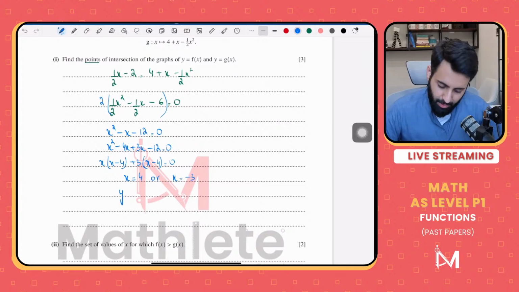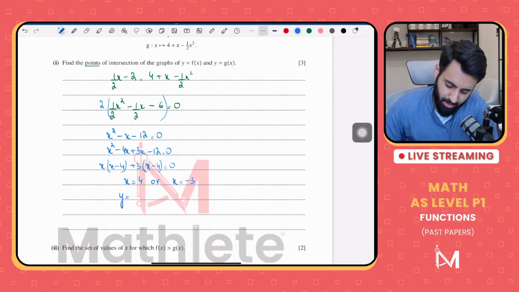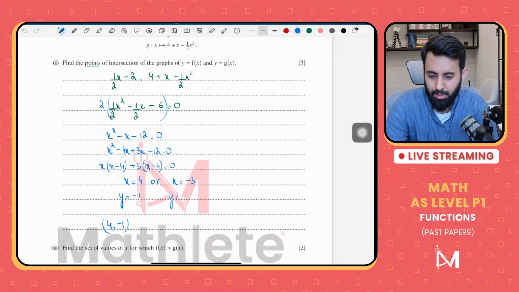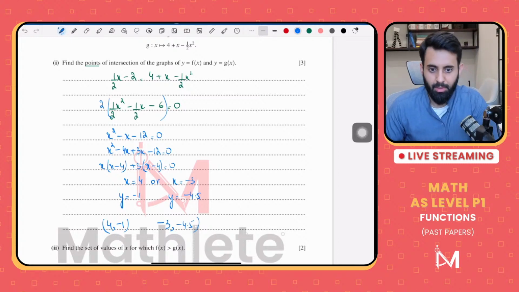Now let's find out the y value. I will just work it out directly. Plug it in the simpler of the two equations, that's basically the straight line equation. So half into 4 minus 3, that's equal to minus 1. So one point is 4 comma negative 1. And for the other point, we will plug in minus 3. So that's minus 4.5. And we write the answer nicely, minus 3, minus 4.5. There you go.